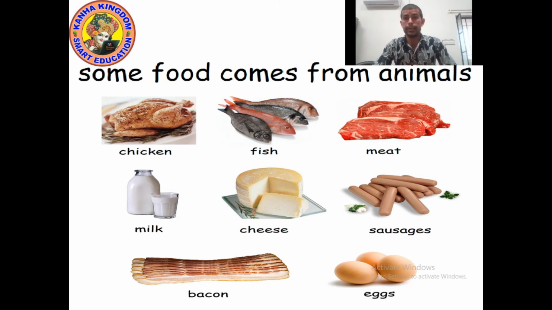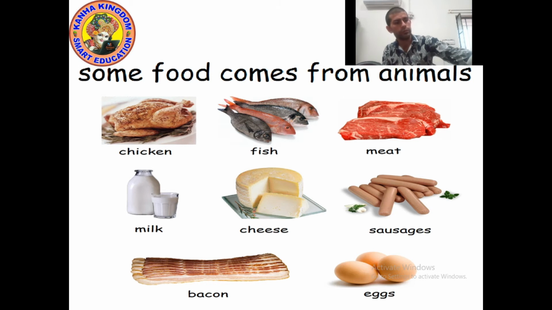So kids, as I told you, some food comes from animals, some food comes from plants. Now the question is, what kind of food do we get from animals? Okay, look at the screen. First animal product, chicken.